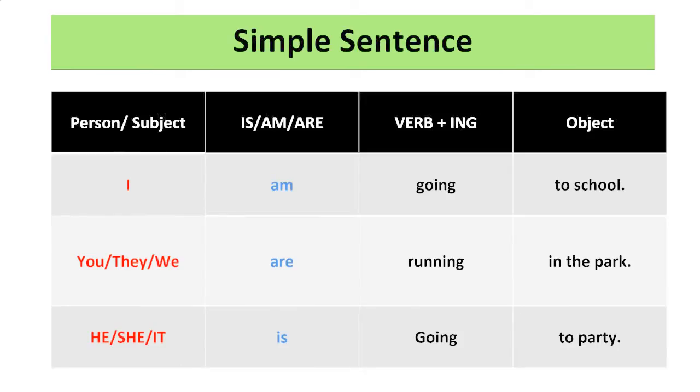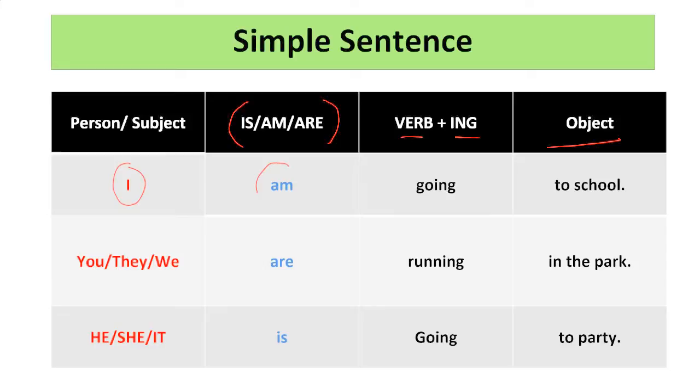So when we create a simple sentence in present continuous, we need to remember we have a helping verb which plays a very important role, which is am, is, are. So first you have a subject followed by the helping verb is, am, are, then verb plus ing. Please remember verb plus ing, and then you have your object. We'll quickly take a look.